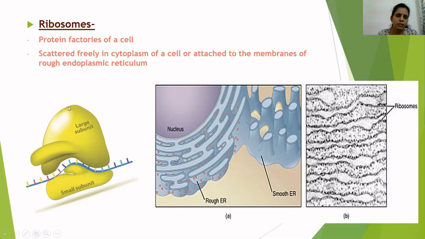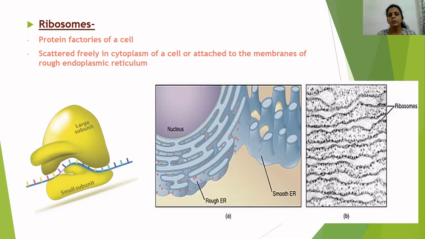And this ribosome is made up of 2 subunits, a large subunit and a small subunit. These subunits are present separately in the cytoplasm. Whenever a ribosome has to synthesize a protein, only at that particular time do these 2 subunits come together with each other.